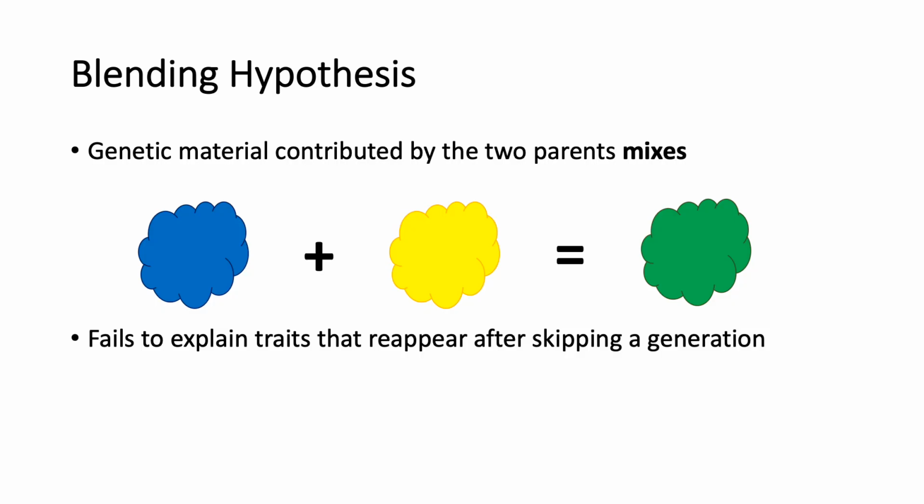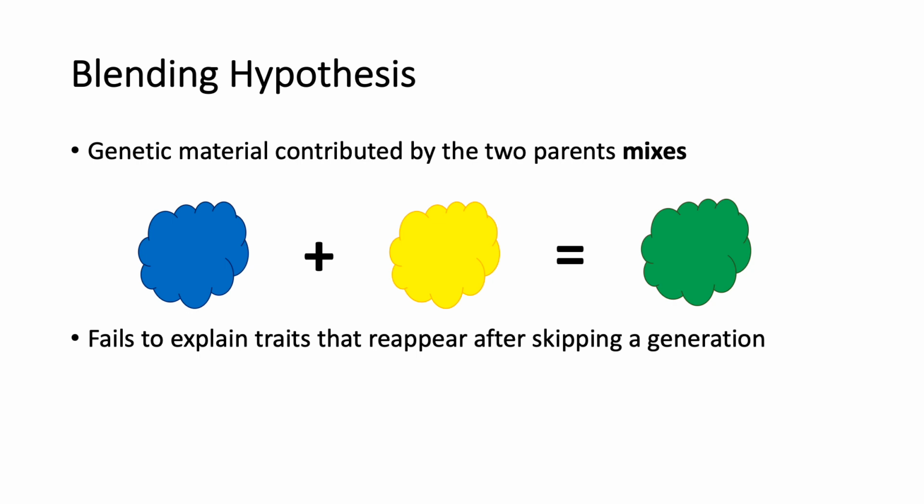The first inheritance mechanism model is the blending hypothesis. This is the idea that genetic material contributed by two parents mixes in a manner analogous to the way blue and yellow paints blend to make green. This hypothesis predicts that over many generations, a freely mating population will give rise to a uniform population of individuals.